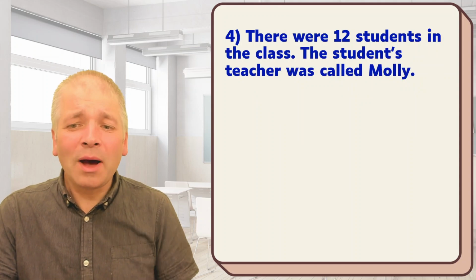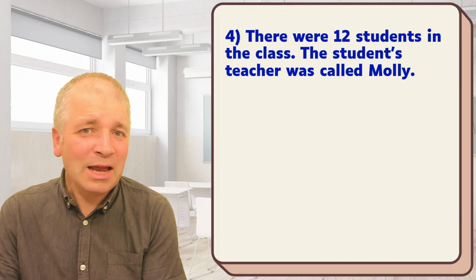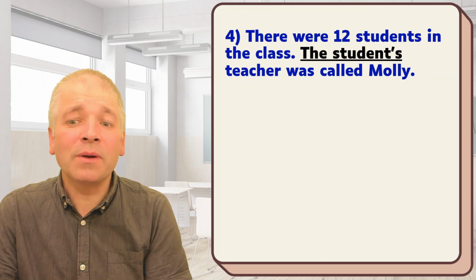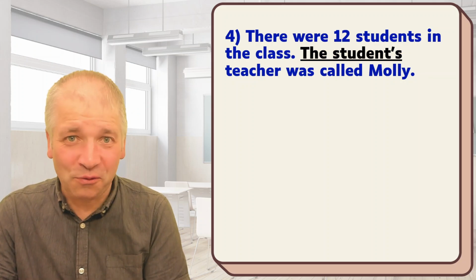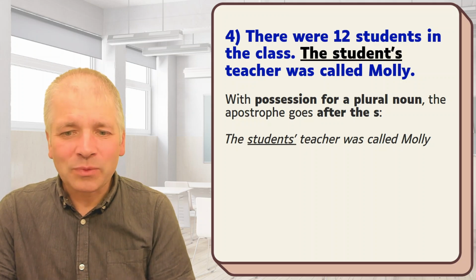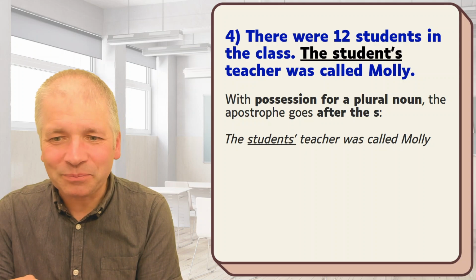There were 12 students in the class. The student's teacher was called Molly. Can you spot the mistake here? The mistake is with the students, and it's to do with the apostrophe. Why is that? With possession for a plural noun, the apostrophe goes after the S.